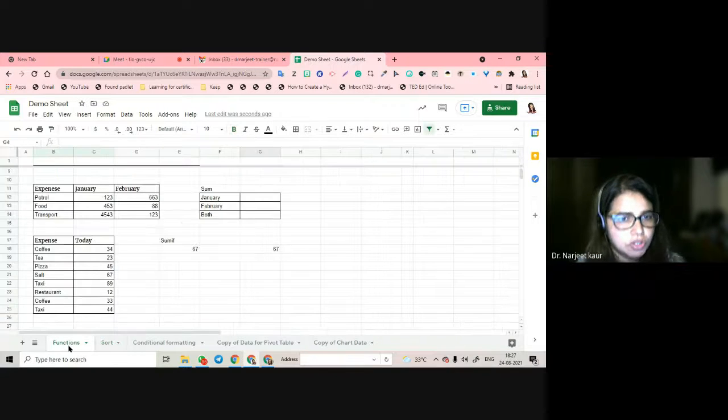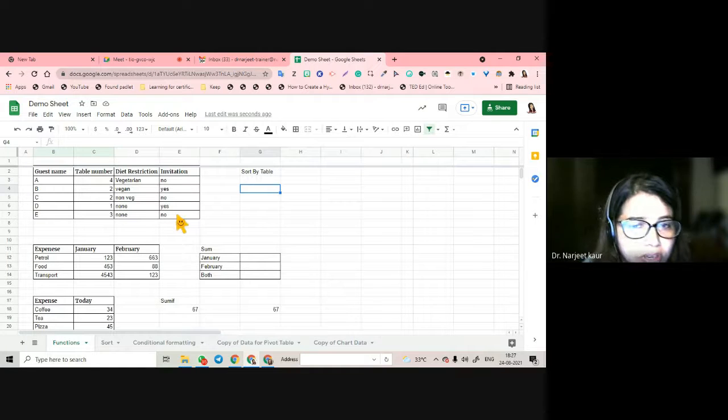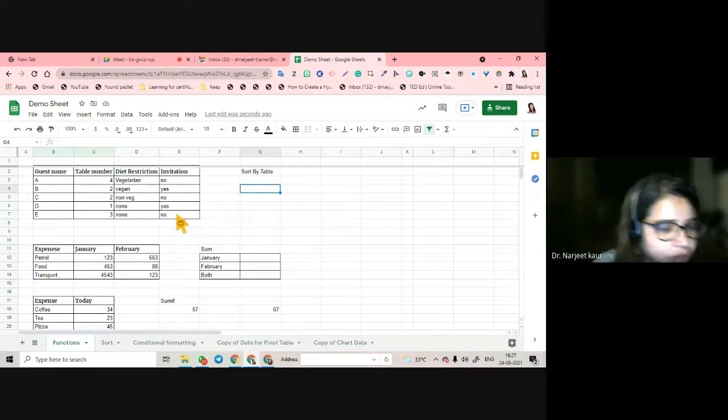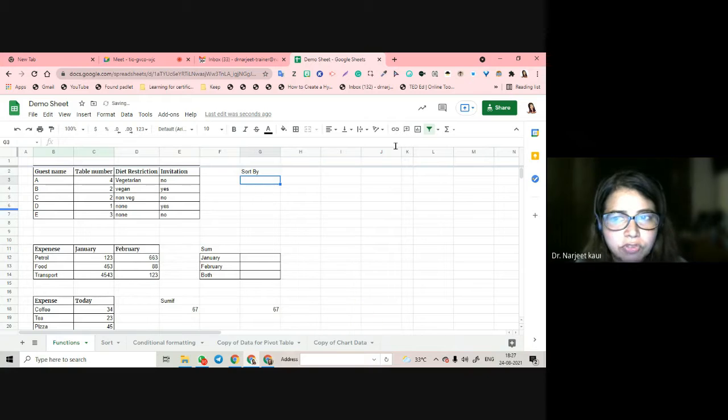Now we come to functions. There are 5 to 7 functions that you are going to be tested on. First of all is sort by. I also have to refer which all functions. So first is definitely sort by. Okay. Now how does sort by work? Where are you going to insert the functions from? First of all, this is the one.